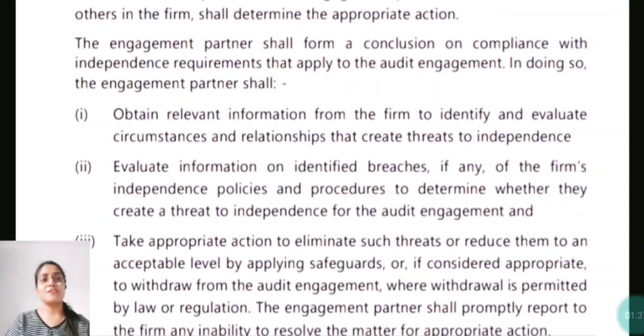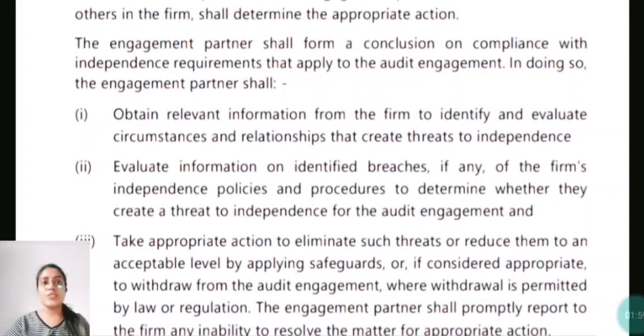The engagement partner shall form a conclusion on compliance with independence requirements that apply to the audit engagement. In doing so, the engagement partner shall do the following. He shall obtain relevant information from the firm to identify and evaluate events or circumstances and relationships that create threats to independence.